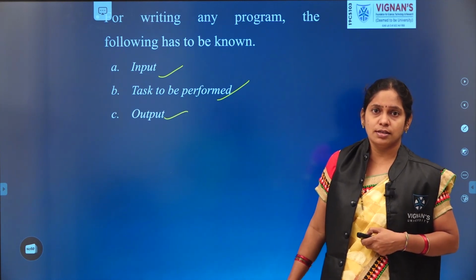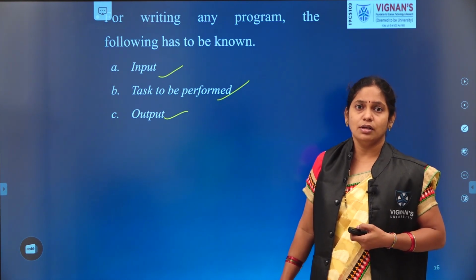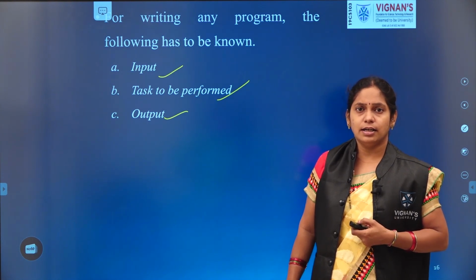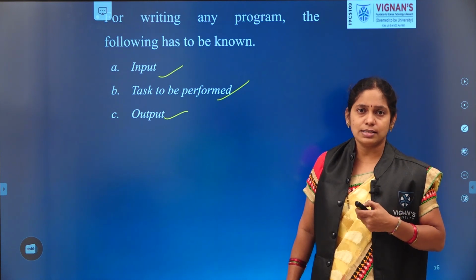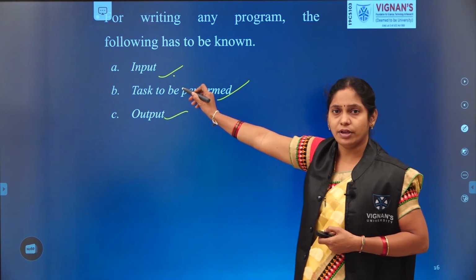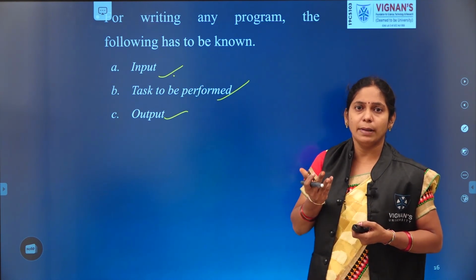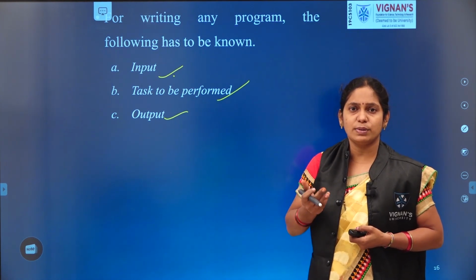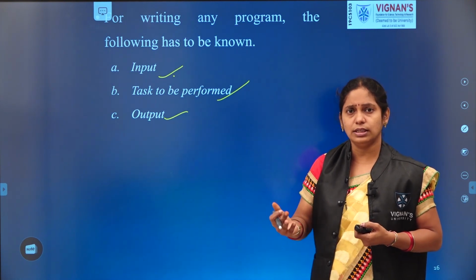Take the same example we discussed in our previous session, making a coffee. What is the task here? We need to prepare a coffee, right? So our task here is to prepare the coffee. What is the input? What we require to prepare the coffee. Bowl, milk, sugar, coffee powder, stove, all these become the inputs. If we have that input, then we can go to the next step.